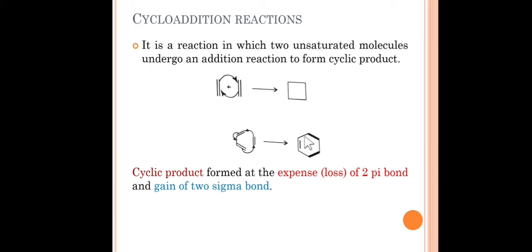This is how we can distinguish between electrocyclic reactions and cycloaddition reactions. A reaction with loss of 2 pi bonds, gain of 2 sigma bonds, and a ring is called a cycloaddition reaction.